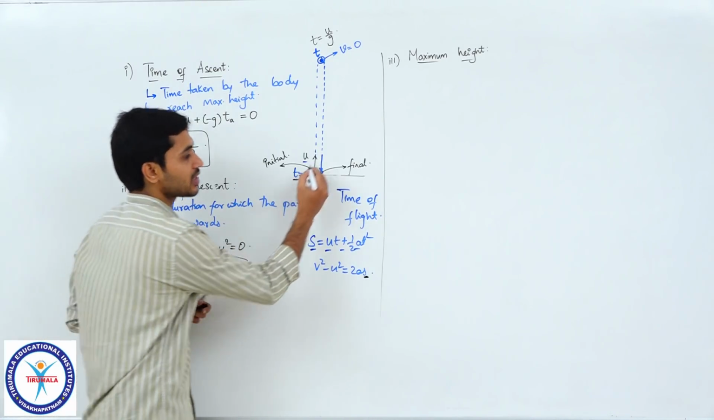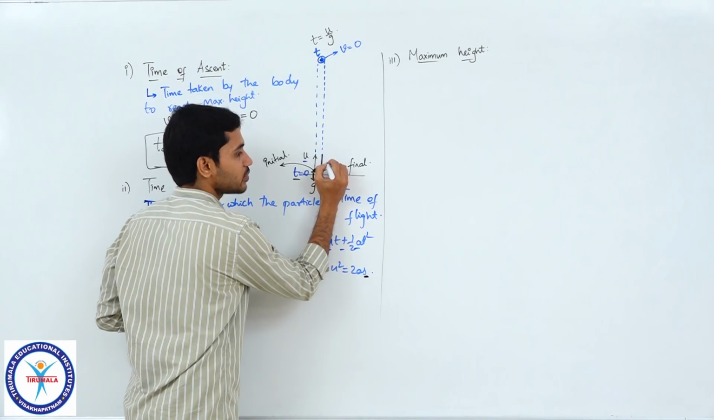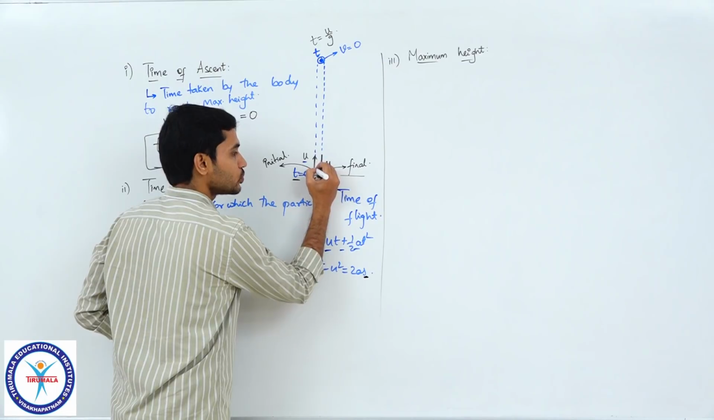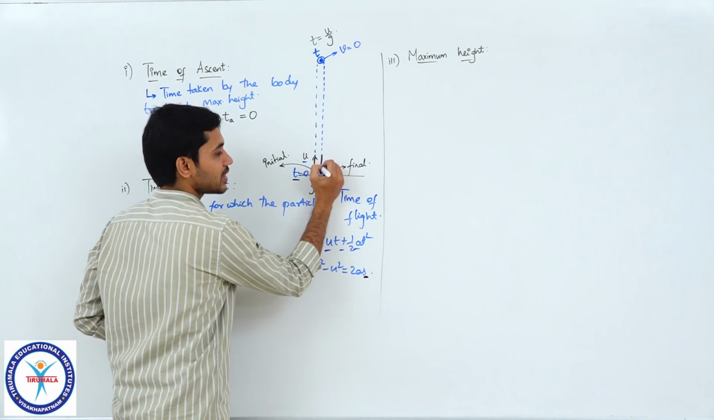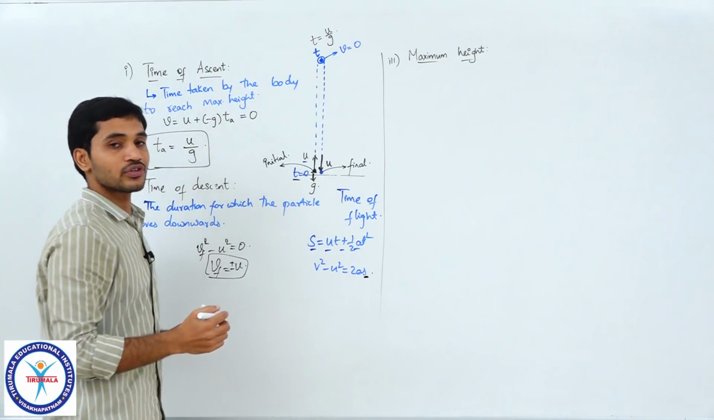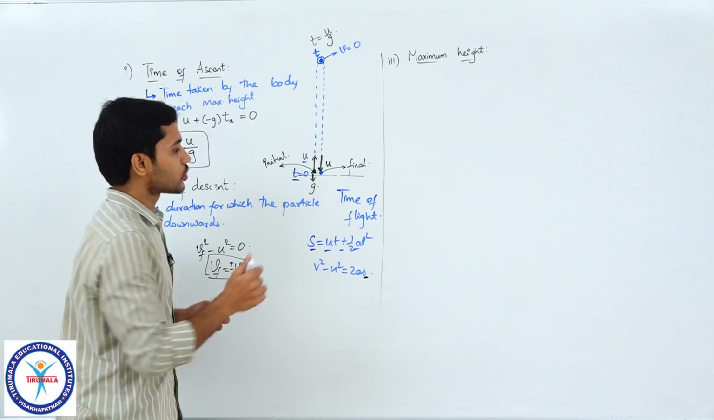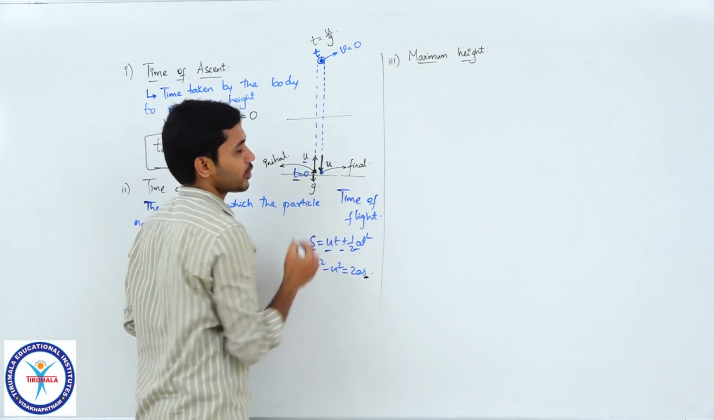By the time the particle reaches here, its velocity will once again be u in the downward direction. So, if it is projected with a velocity of u, it returns to the same position once again with a velocity of u, but in the opposite direction. This is a very important result. Not just from ground to ground, you can apply this anywhere, even at this level also.